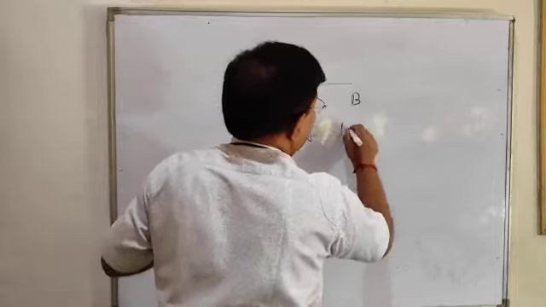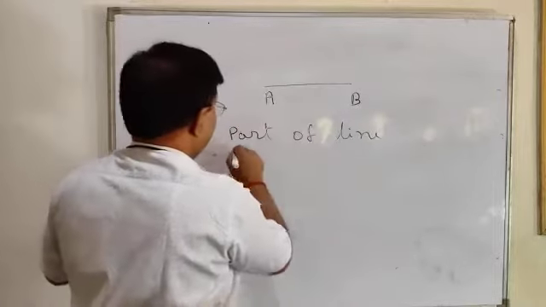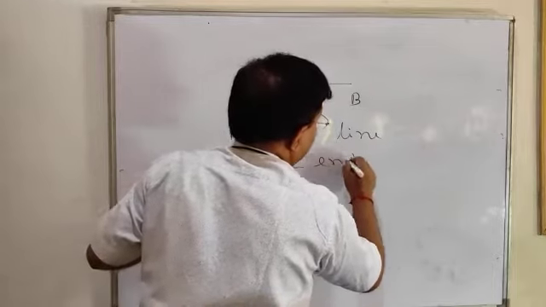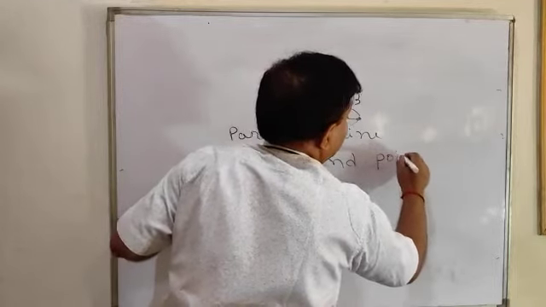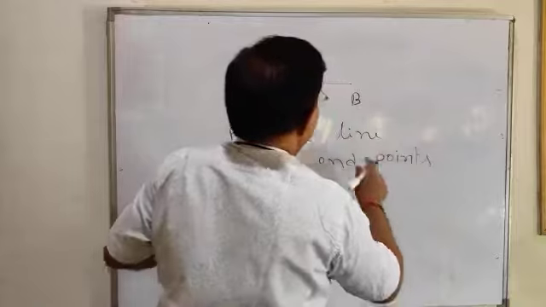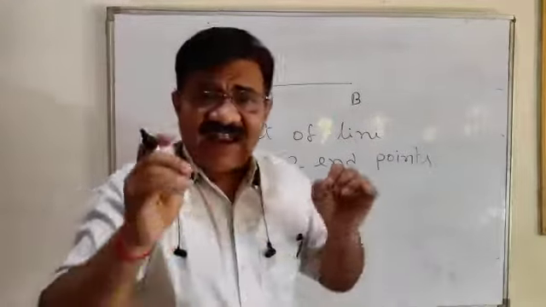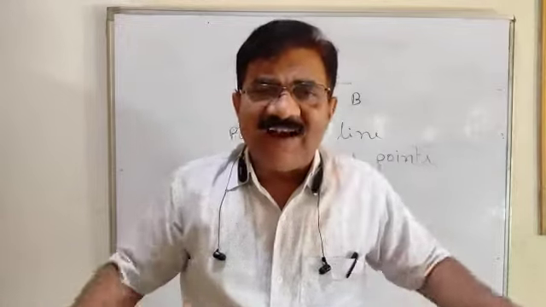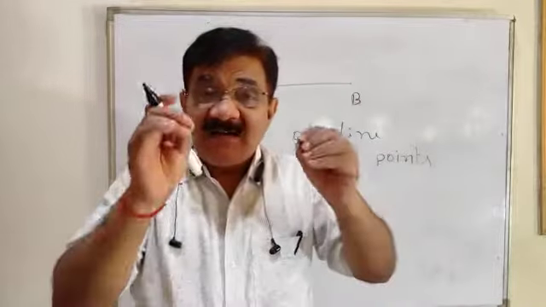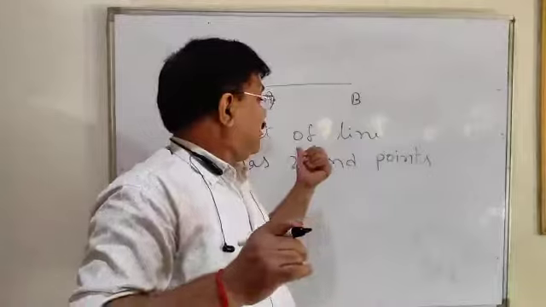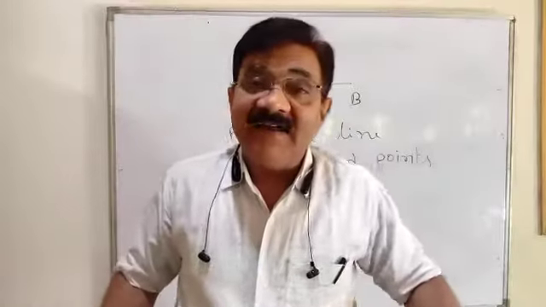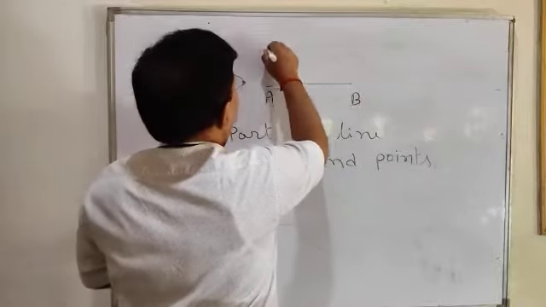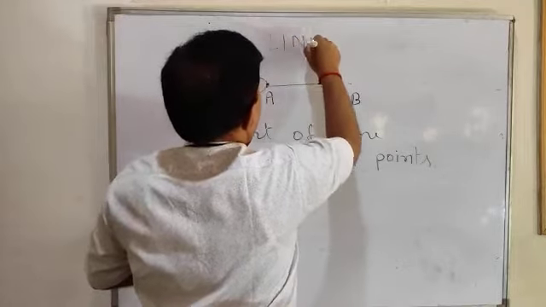Part of a line has two end points. Line can't be measured. Line has no end point. But part of a line is called a line segment, and it can be measured. It has two end points. This is a line segment.